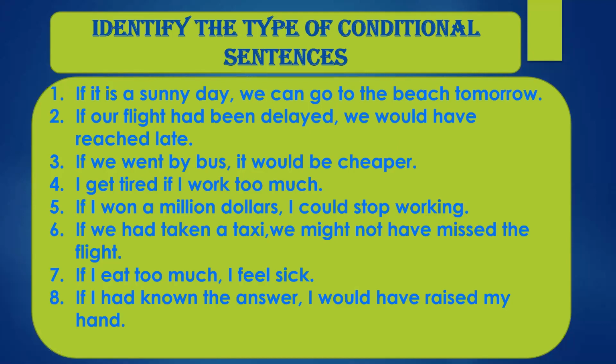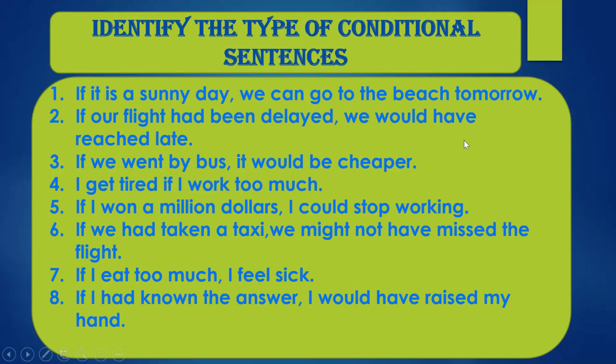Ma'am, it is a type 1 conditional, because it is talking about a likely situation. If it is a sunny day, we can go to the beach tomorrow. Okay. So you see that first part is in the simple present tense. The if clause, it is a sunny day, is in the simple present tense, but can go is a modal plus verb. Moreover, you have to identify whether it is a likely kind of sentence or a general truth, or something which happens generally. Okay, this is a likely condition.